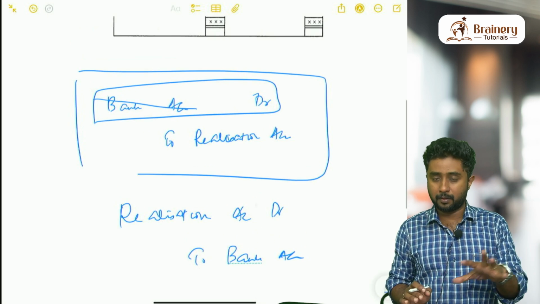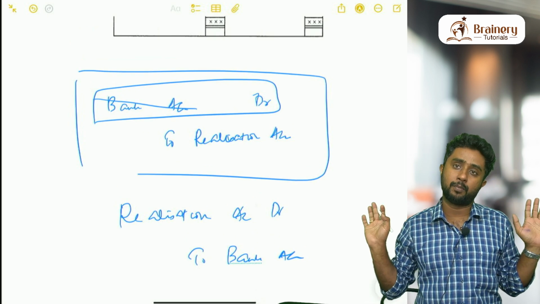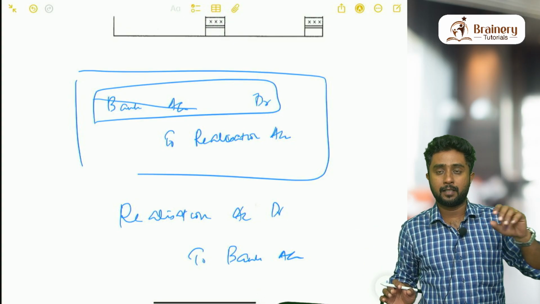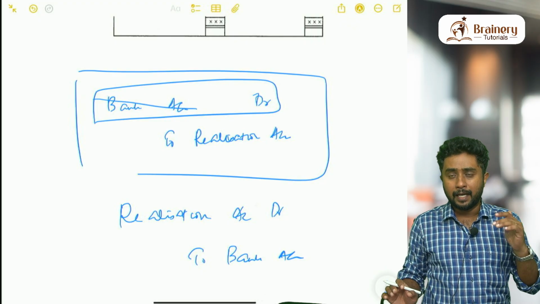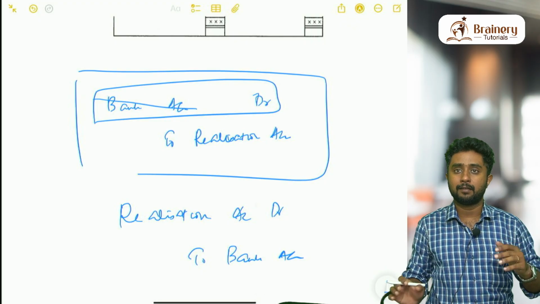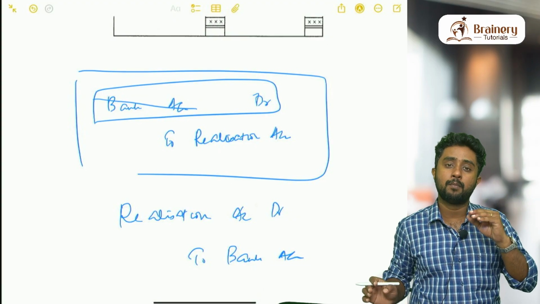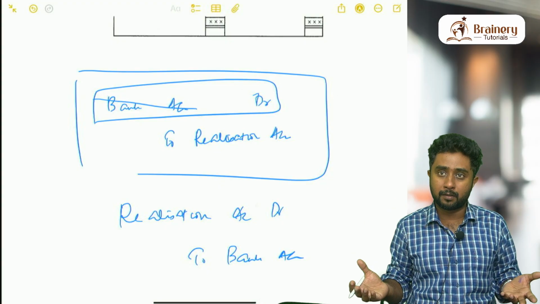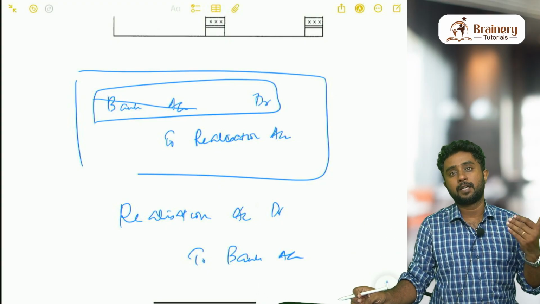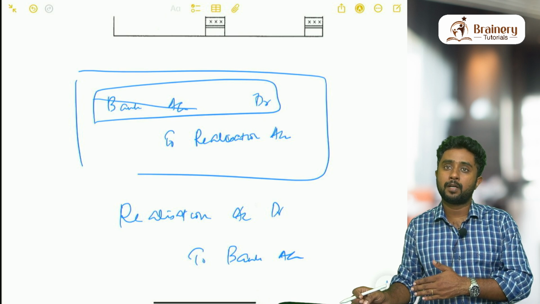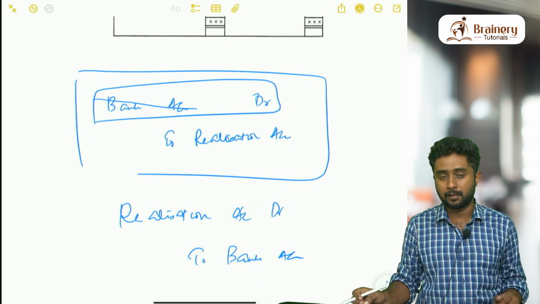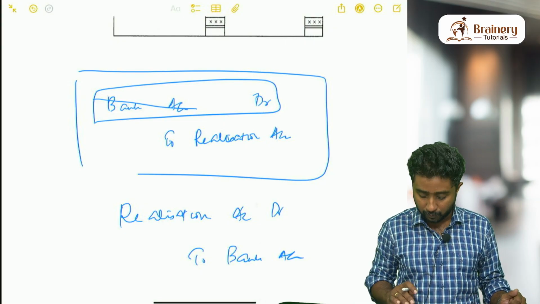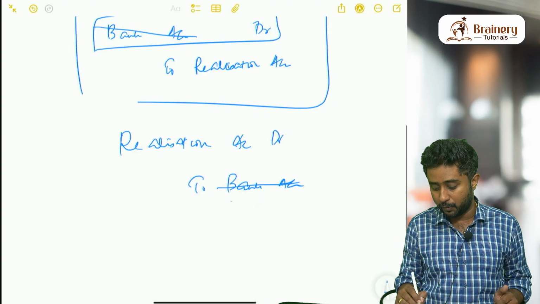The first shortcut was what? When we are receiving money, bank account should be debited. Once one part is clear, the second part will be realization account. So for anything related to an asset, if an asset is getting sold or taken by a partner, if you have one part, the other part will always be realization account. Similarly here, when you are paying the liability, first you have to see whether money is going out or not. Obviously money is going out, which means you have to write to bank. Clear. So to bank you already know, and the other part will be realization account. So realization account debit to bank will come. Now if, instead of bank, one partner is taking that liability, what can we write? In the place of bank, you can replace it with the partner's name.